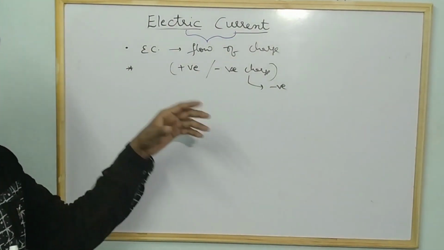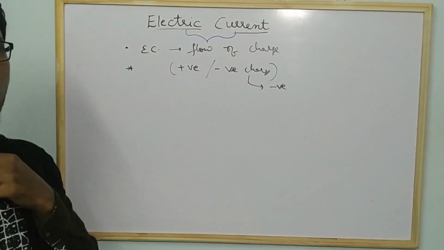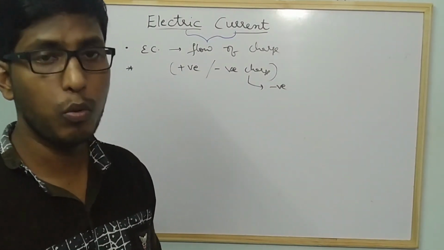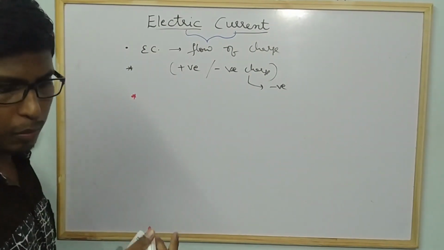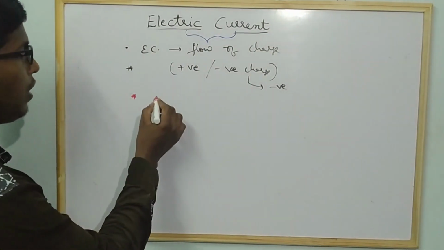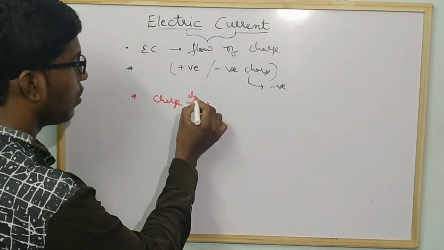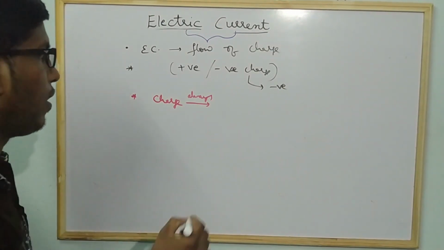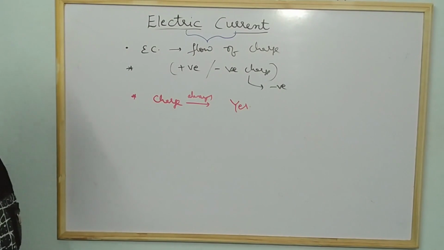Now coming to the next question, is there any evidence for the motion of charge in daily life situations? I already explained. Yes, the lightning. I explained how the lightning also occurs. Next, does motion of charges always lead to electric current? One question he is asking. If charge moves, it always leads to electric current. Yes, definitely.